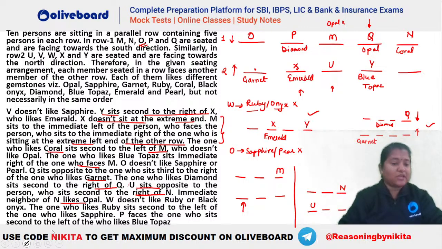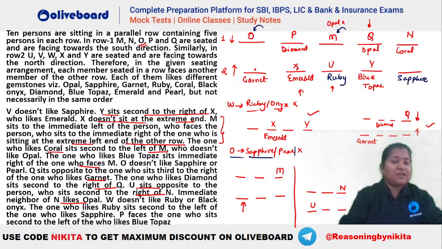Now whatever is remaining is for row 2. We will check whatever is remaining. Okay. So now you can see that we have to place this information that ruby is second to the left of sapphire. So there is one possibility. Sapphire can be your O, but it is given that O does not like sapphire or pearl. That means you cannot have your sapphire here and ruby at M, right? So that means you will have to use this particular position, that is for you. Ruby is second to the left of sapphire, right? So you can see U will be ruby. His second to the left of sapphire will be like this.